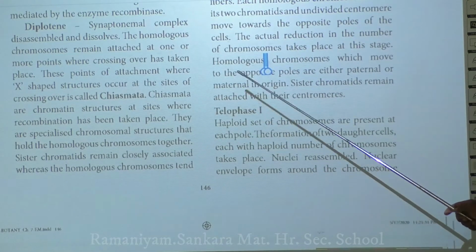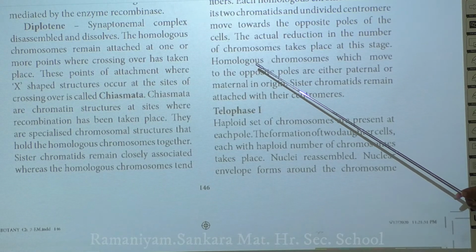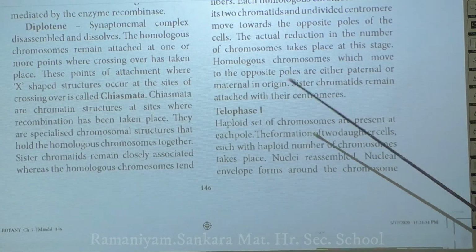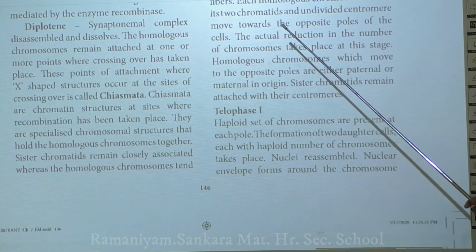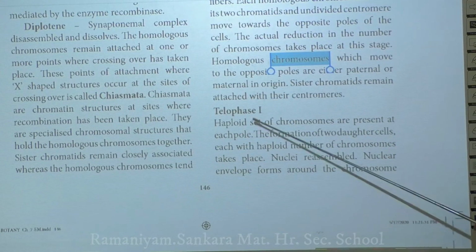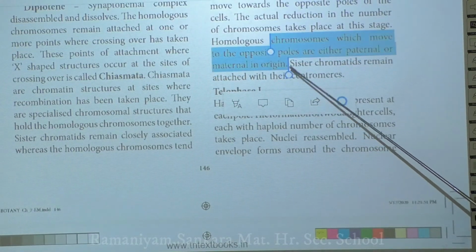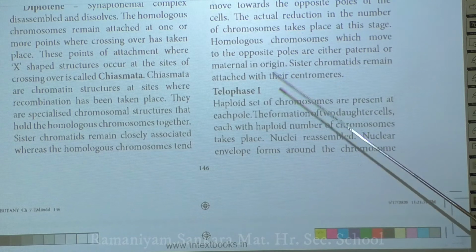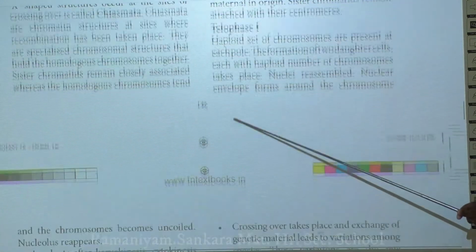As a result, what is happening? The chromosomes are not being multiplied in number. There is a reduction in the chromosome number at this stage. Here the sister chromatids are not being separated. They still remain attached at the centromeres. So the next phase is called telophase 1.